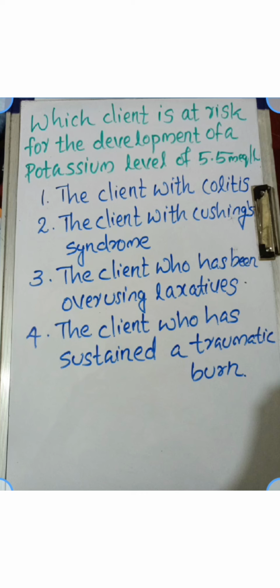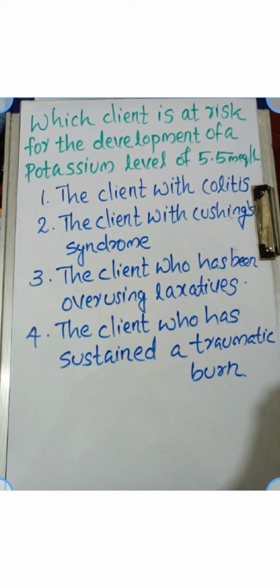You should know that in burns, metabolic acidosis, and certain conditions like trauma, sepsis, and respiratory acidosis, potassium shifting may take place. That means intracellular potassium shifts into the extracellular space.